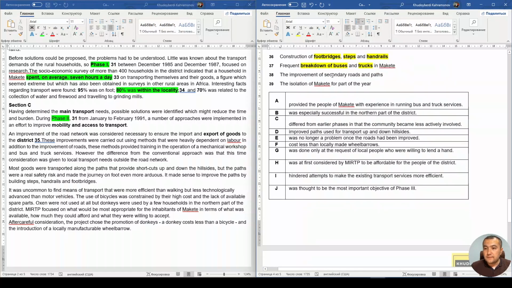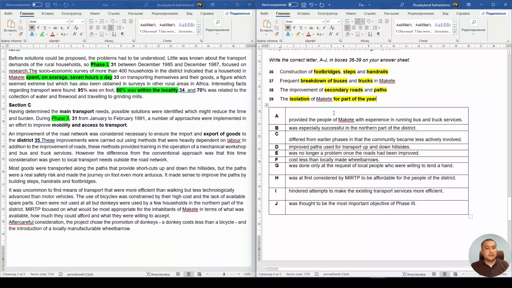The improvement of secondary roads and path. All right, the next one, the isolation of Makete for part of the year. Okay, like rainy seasons, right? Let's try to figure out these keywords just from here, okay?